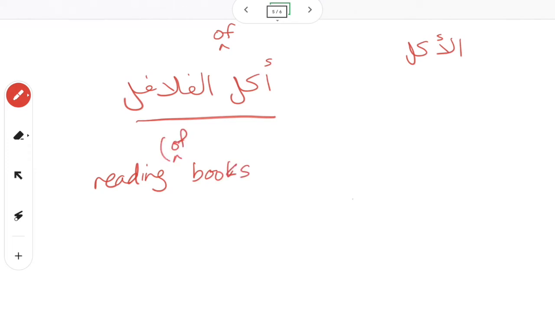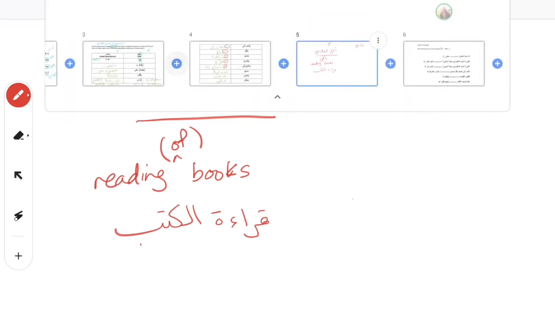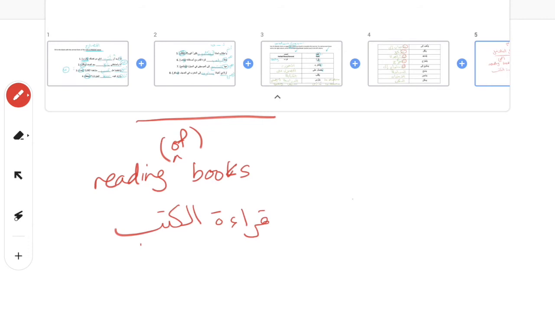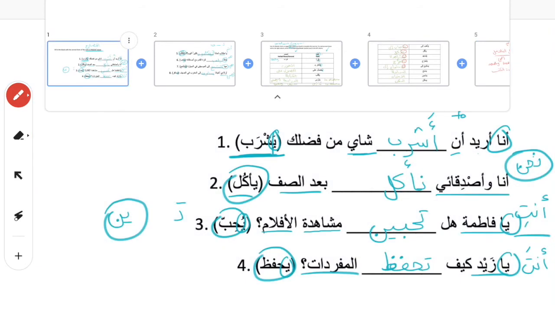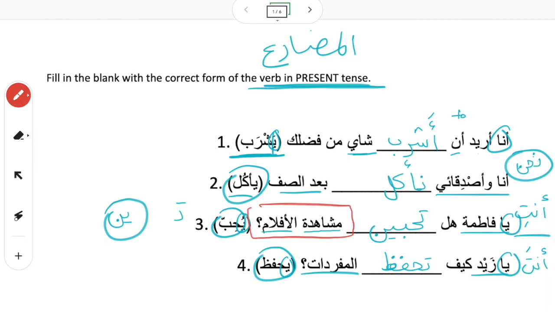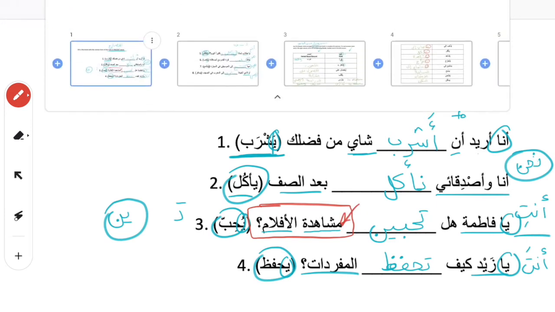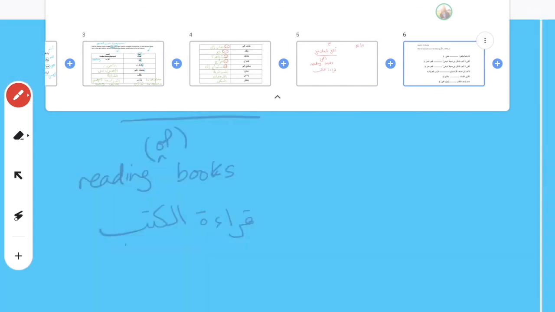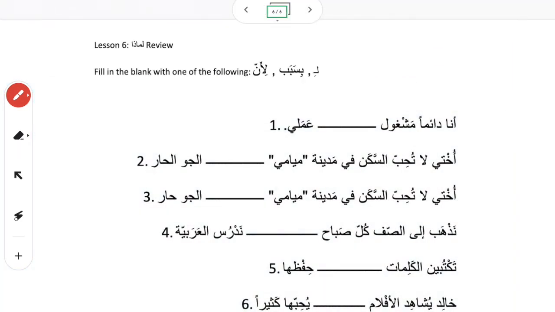If I said, and I think you have seen this example, reading books, which is really the reading of books. The word al-qira'a, we drop the alif lam because it's a masdar in an idafa. Qira'at, and then we put alif lam on the second word. Qira'at al-kutub, reading of books. We saw another example of masdar, I think in this slide. Yeah, right here. Watching of movies, mushahadat al-aflam. Notice here we don't have an alif lam because it's the watching of movies.